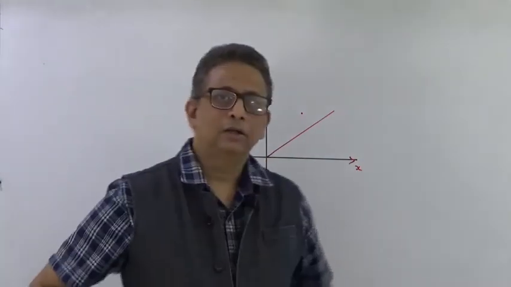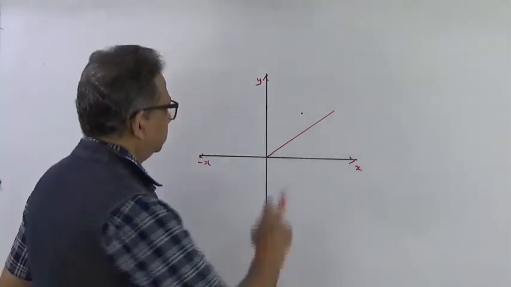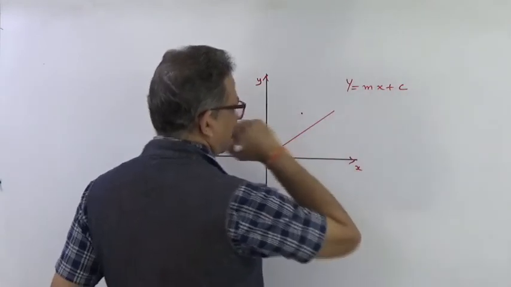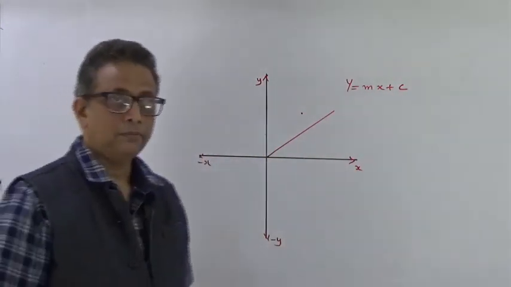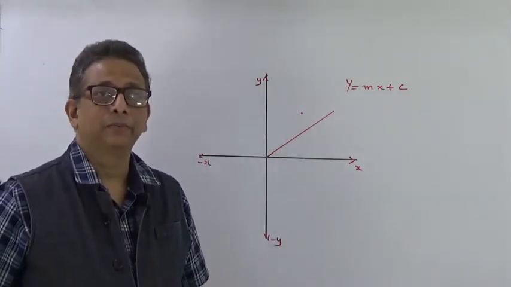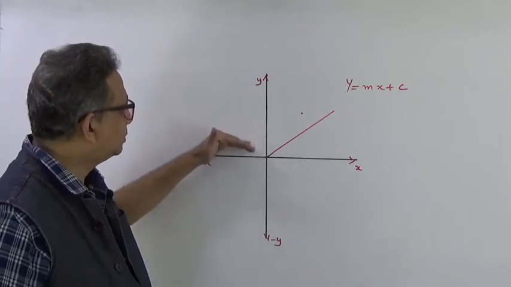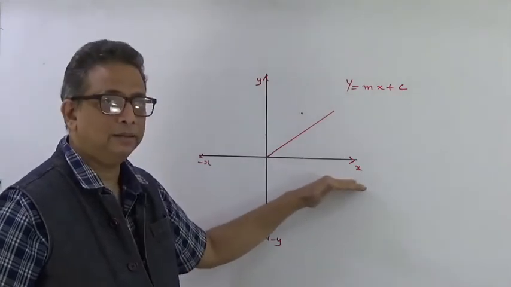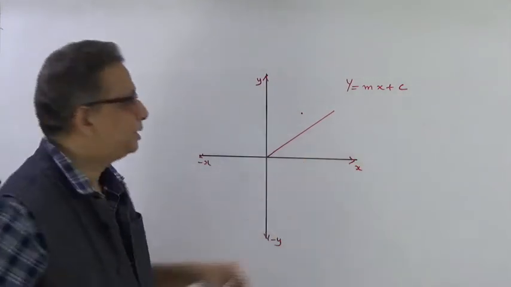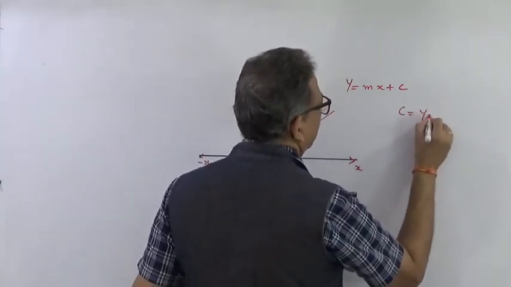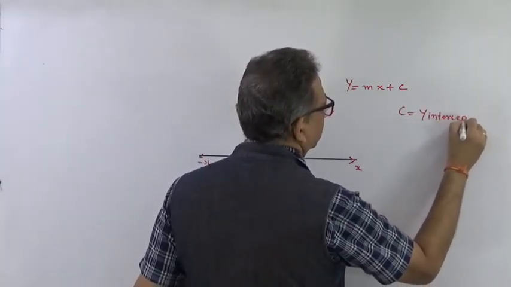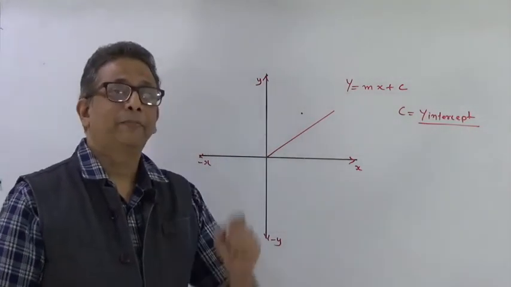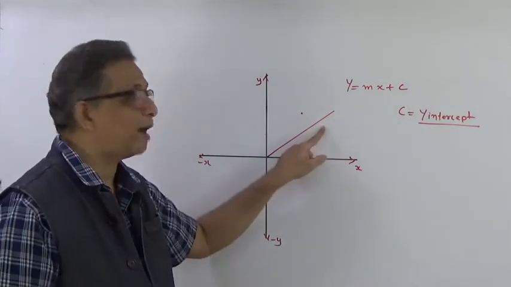Do you know the relation or equation of a straight line? The equation of a straight line is given as y equal to mx plus c. Now what is y? Y is the variable or the points on the y axis. X is the points on the x axis, right? And what is c? C is called the y intercept,